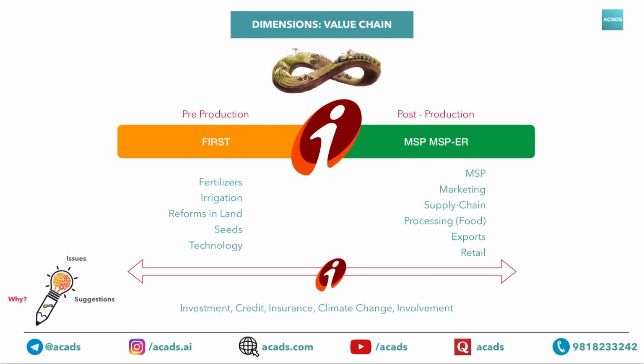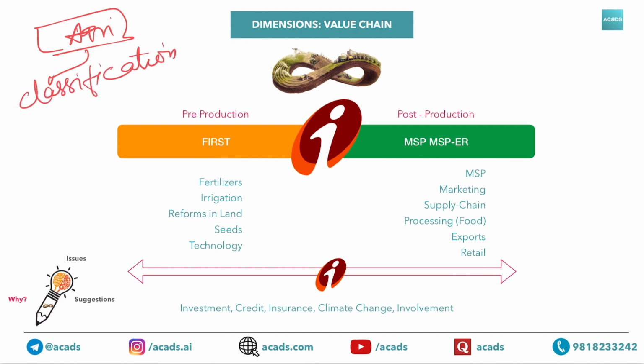Dimension is just one subpart of an agriculture subtopic, you can say, because we are thinking from the perspective of examination. We are not really interested in knowing about agriculture, but how to score marks in examination. So that's what I am going to tell you. In case of agriculture, if there is any question, you need to classify it. So dimensions are used mainly for classification or to structure your thoughts.